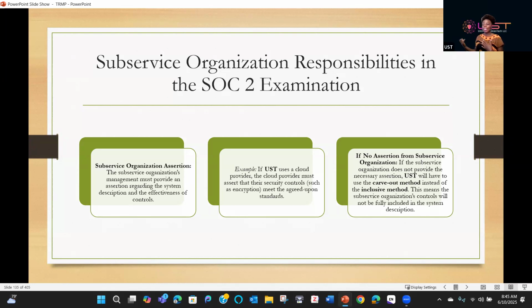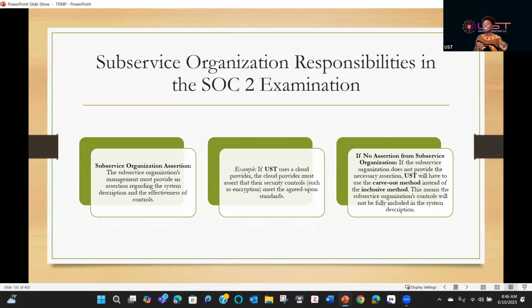You don't know what you're doing. Like the statement, you have to tell that everything has been designed, implemented, and is working effectively. But if UST cannot get that from their subservice organization, then it's better to go in for a carve-out method than an inclusive method. And remember, you, the user entity, now we are talking, say you are helping your organization achieve a SOC 2 report. This is the role that you'll be playing.